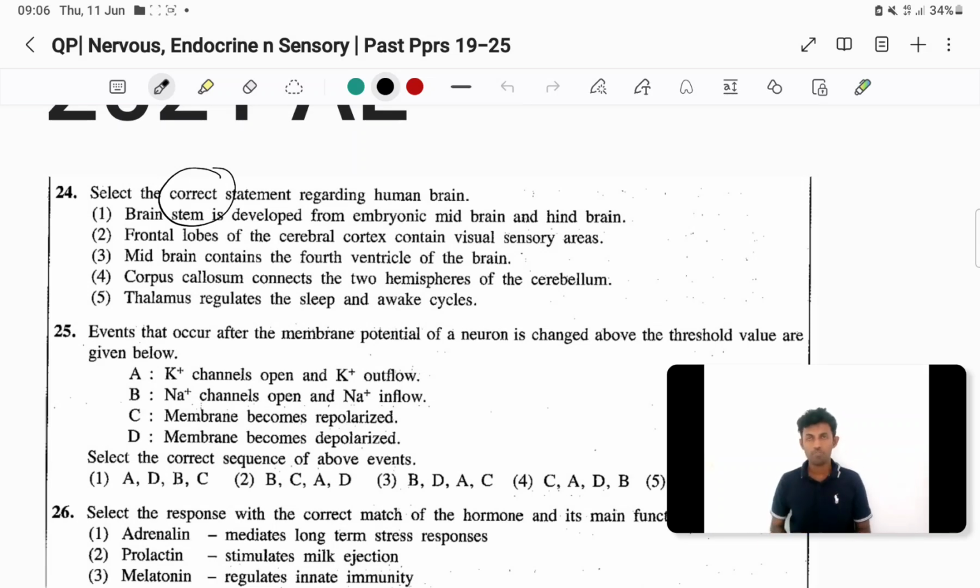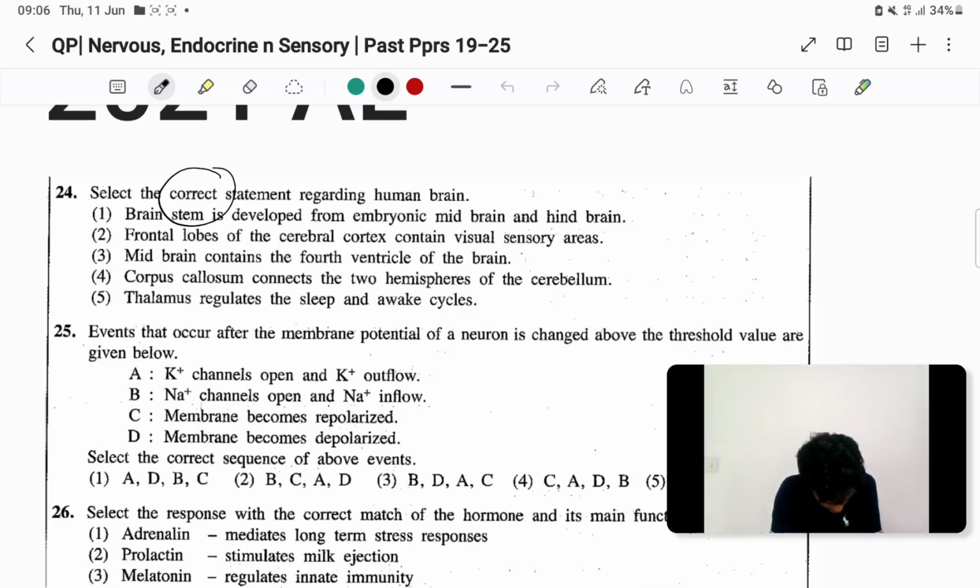So those three areas are included in the brain stem, right? Then pons varoli and medulla oblongata are formed by hindbrain.